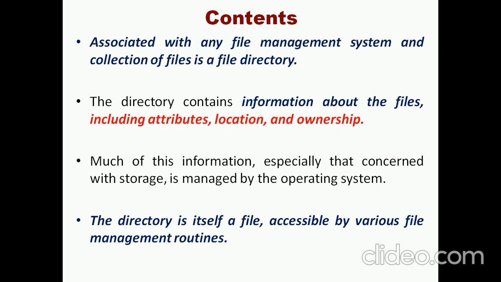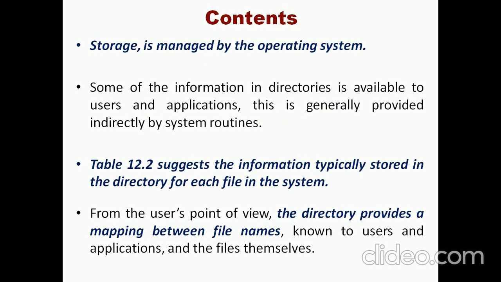So, the file directories. This content is associated with all the file management, and a collection of files is called a file directory, and every directory is associated with certain attributes as well as information about the files. The attributes are like location and ownership. Now the directory itself is a file and it can be accessed only with the help of various file management routines, for example create, read, and write, which are all called file management routines.